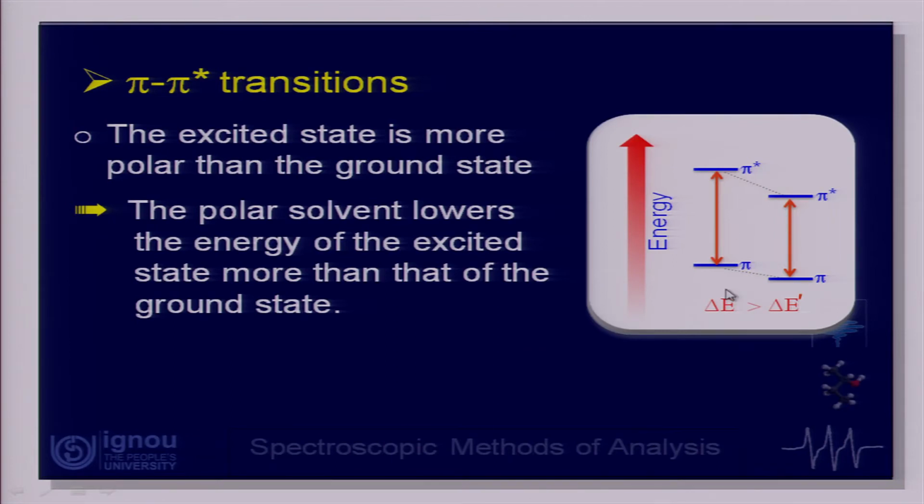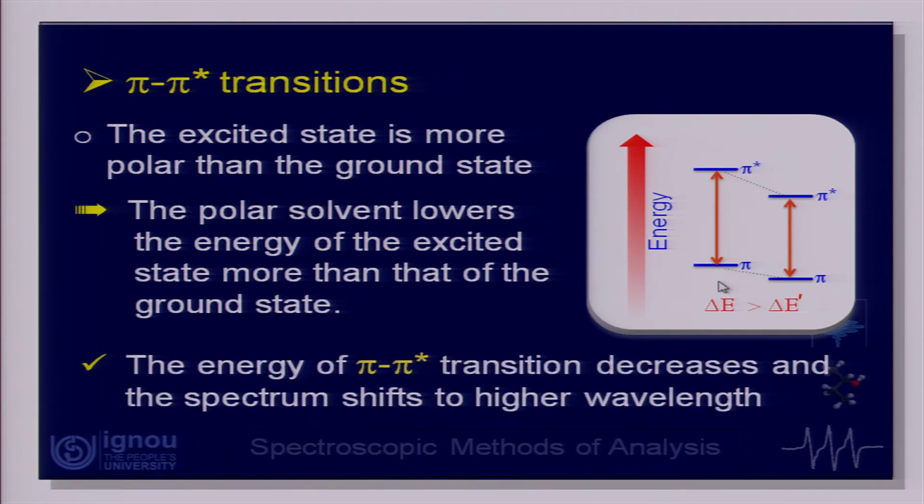Now, when I bring in the polar solvent, the solvent interacts with both these levels. As a consequence, the pi star level happens to be more polar, so in the presence of polar solvent, this becomes stabilized, and the pi level is less polar, so it also gets stabilized, but to a lesser extent. Let us look at this picture, that will be better. From pi to pi star, the energy of pi star decreases by a certain value, and pi decreases, but to a lesser extent. As a consequence, this delta E value now becomes less than the delta E of the original transition.